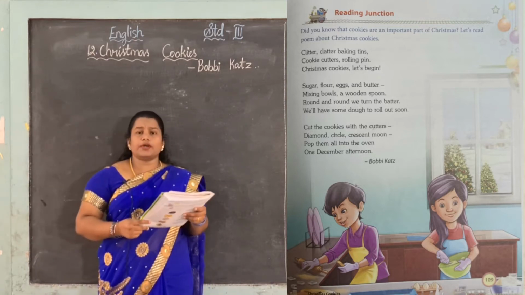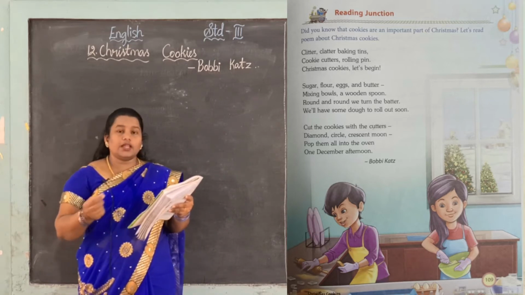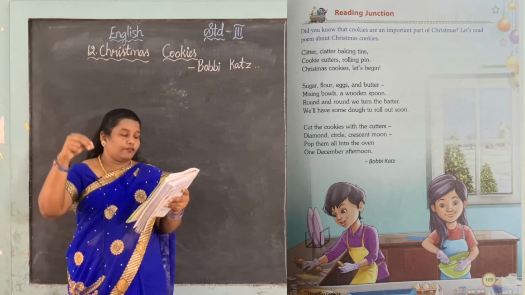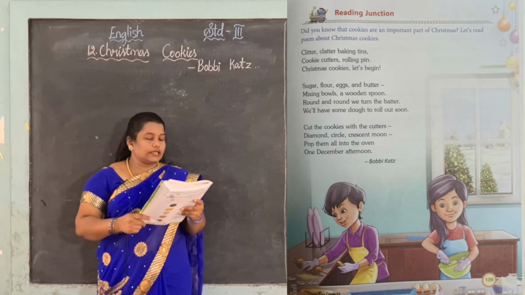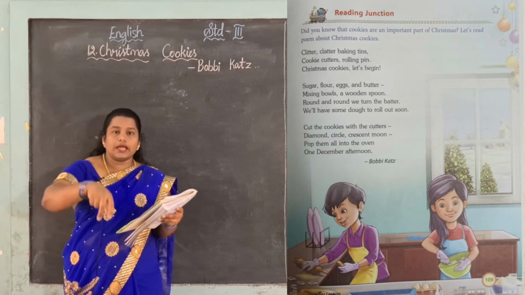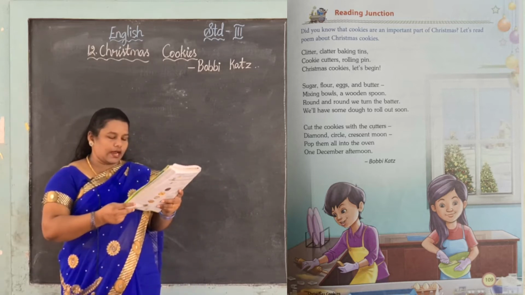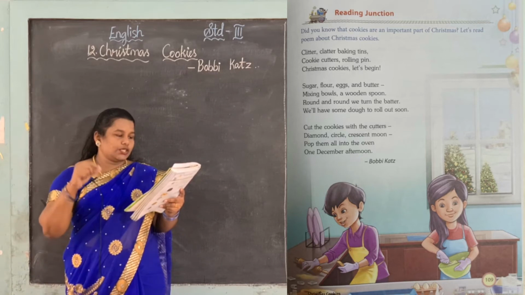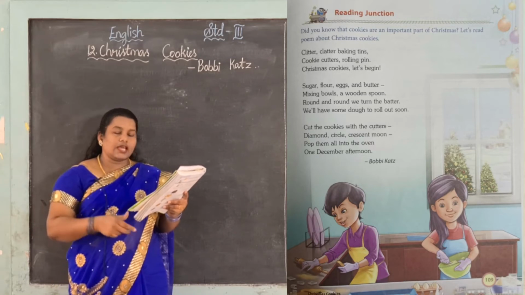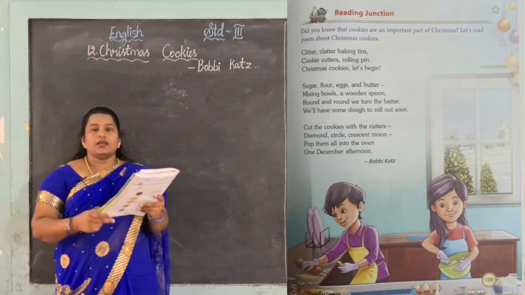Here the poet is describing small children making cookies. They are putting in the sugar and flour, then eggs, and butter. All these they put in the mixing bowl. See that girl with the bowl in her hand. She has put in sugar, flour, egg and butter and is mixing with the wooden spoon. Wooden spoon means a spoon made of wood.